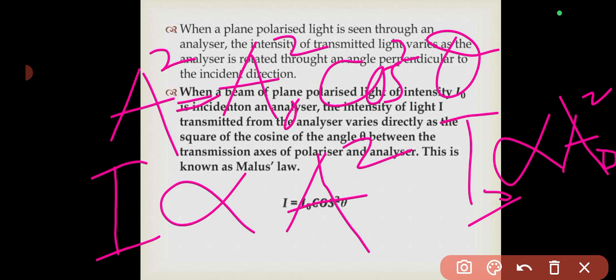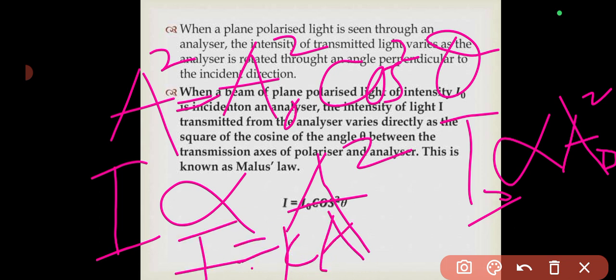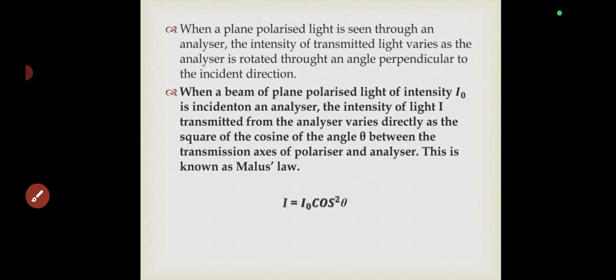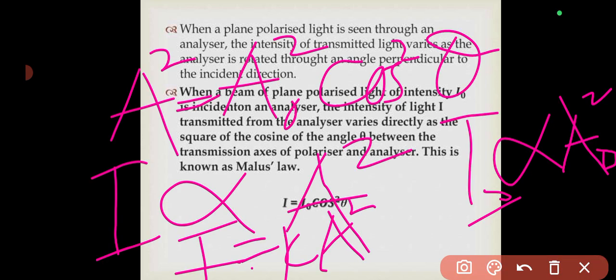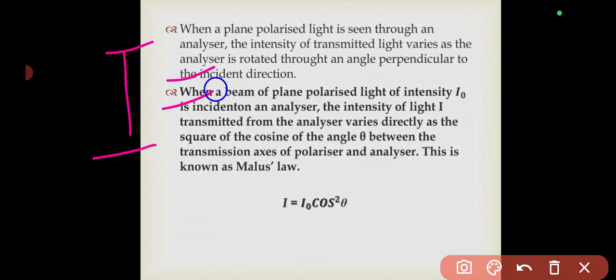Okay, so by the time we make it a mathematical expression, it becomes I will be equal to K A squared, and here I sub naught will be equal to K A sub naught squared, isn't it? Okay, so we can now make A squared, we can substitute A squared into the equation. By the time we substitute A squared into the equation, then we have that I to then be equal to I sub naught, constant will cancel out, cos theta.